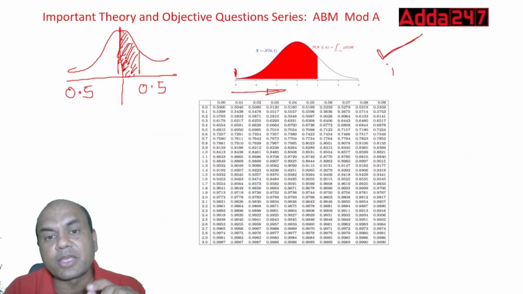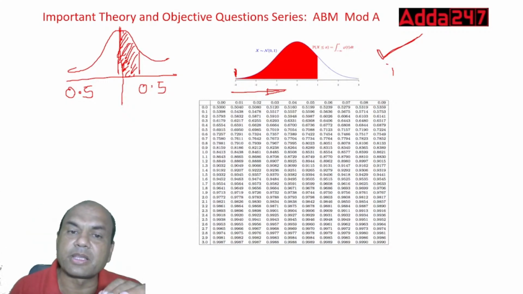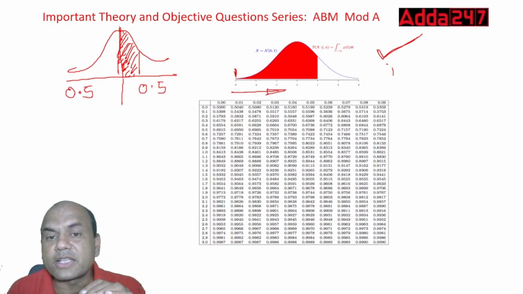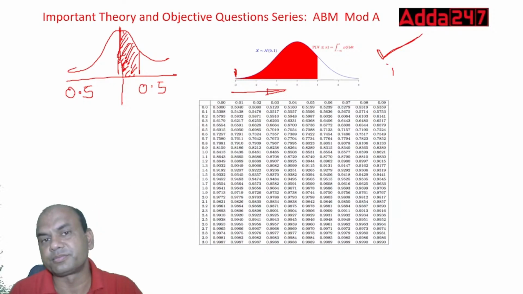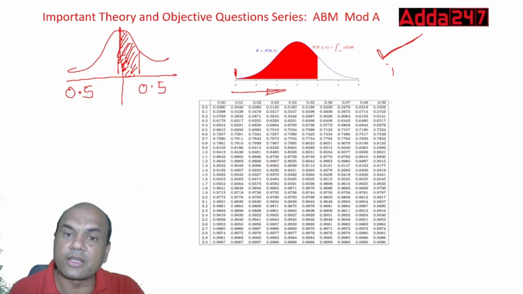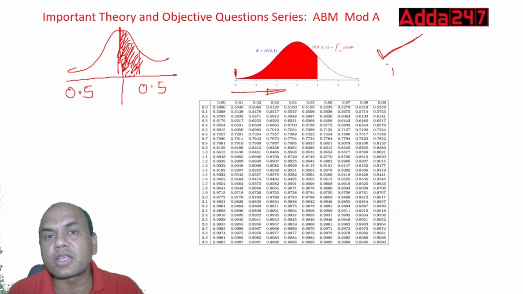Now this table will be given to you in the exam. And in this probability distribution table, remember, you have to check what this image is given. If this image is given from the starting, then it means your complete area of 1 is to be taken. Complete area is known as 1. If this red mark is given only from half, then you have to take only half. You have to take it from 0.5 and do all the calculations using 0.5.